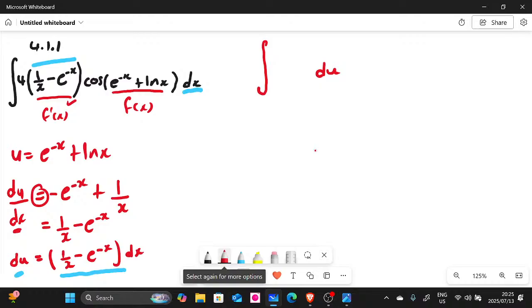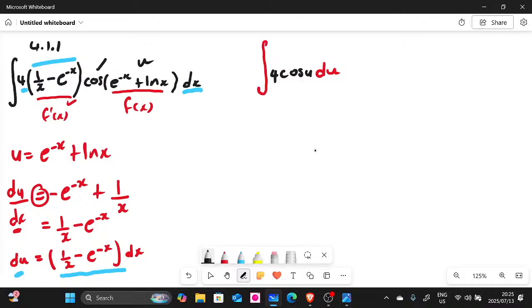Then what do we have here? We have this cos here. Remember, this is equal to u. So we can say cos u, right? Let me just use that. I hope you guys can understand. Cos u. But we have the coefficient here, which is our 4 there. You guys see the coefficient of 4. So we can write it as a 4 like that. You guys see? Now, in this case, we are actually integrating 4 cos u du, right?